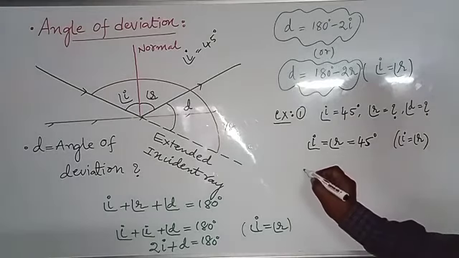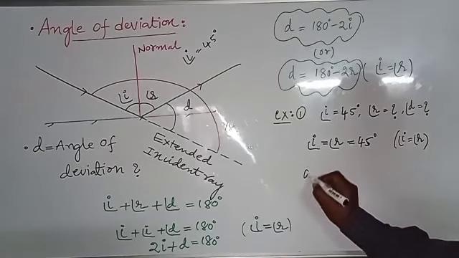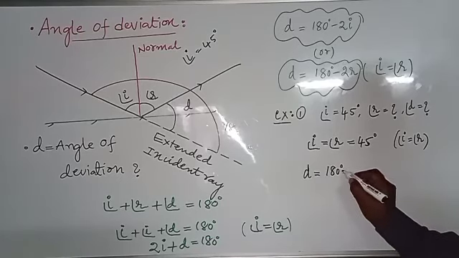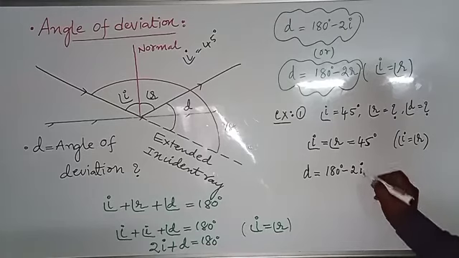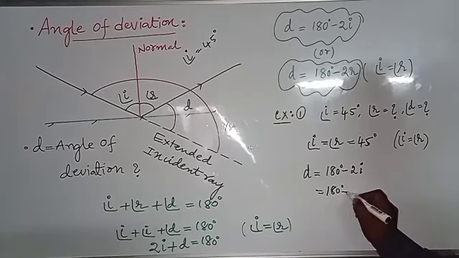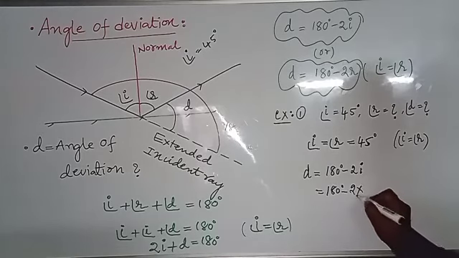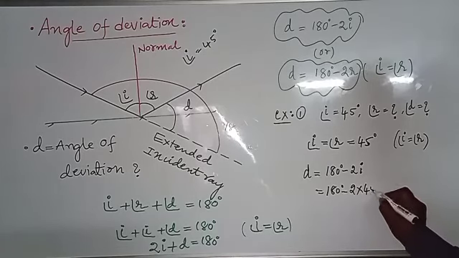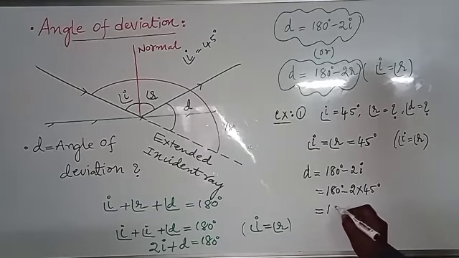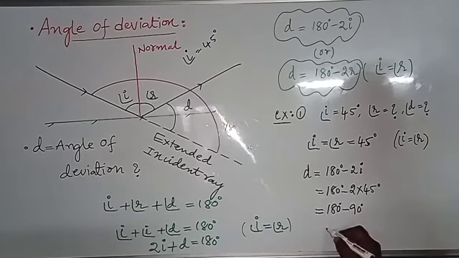And the angle of deviation D equals 180 minus 2I. Here I is 45 degrees, that's why I am substituting 45 degrees. 180 minus 2 into 45. 2 into 45 is 90. 180 minus 90, which is equal to 90 degrees.